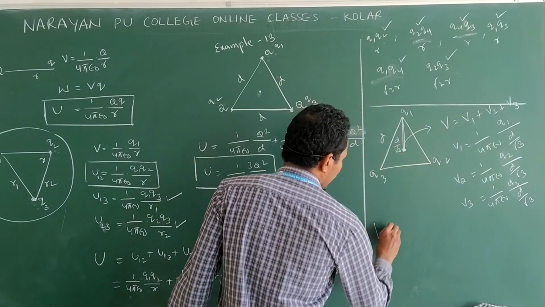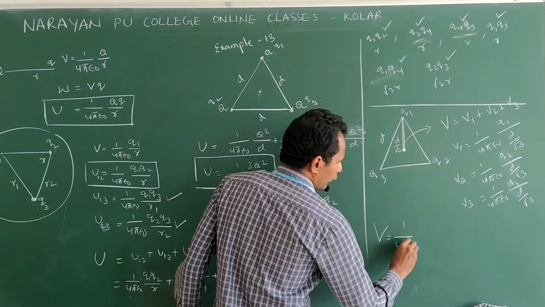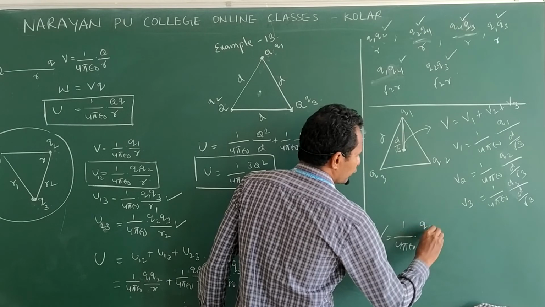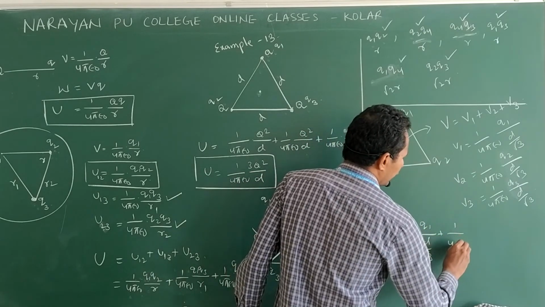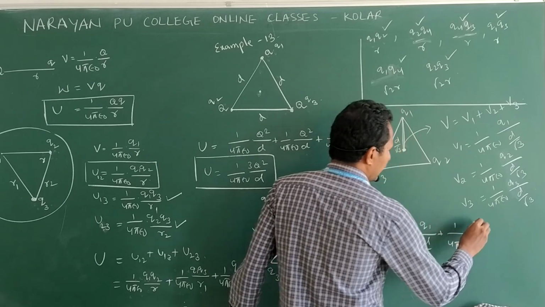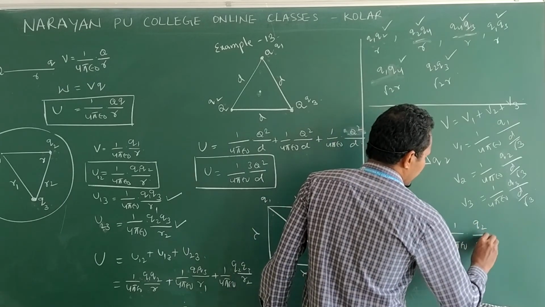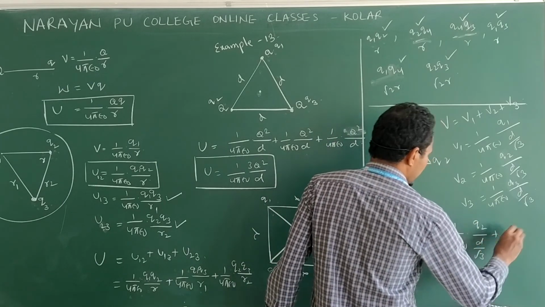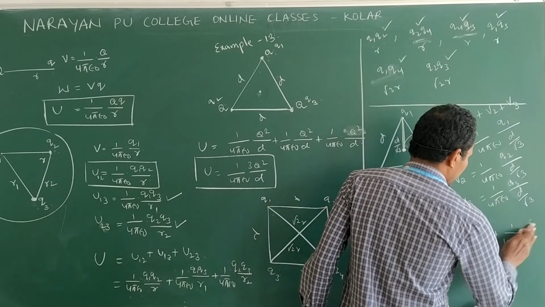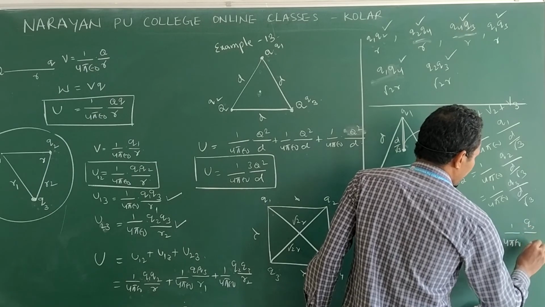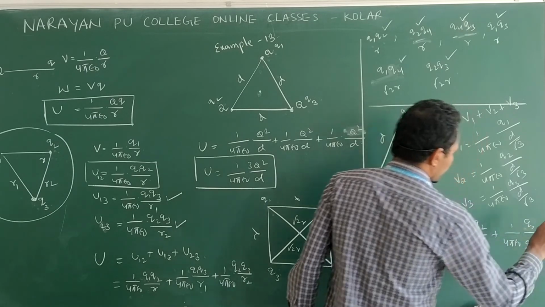So the total potential we can write as 1 by 4 pi epsilon naught Q1 by d by root 3, plus 1 by 4 pi epsilon naught Q2 by d by root 3, plus 1 by 4 pi epsilon naught Q3 by d by root 3.